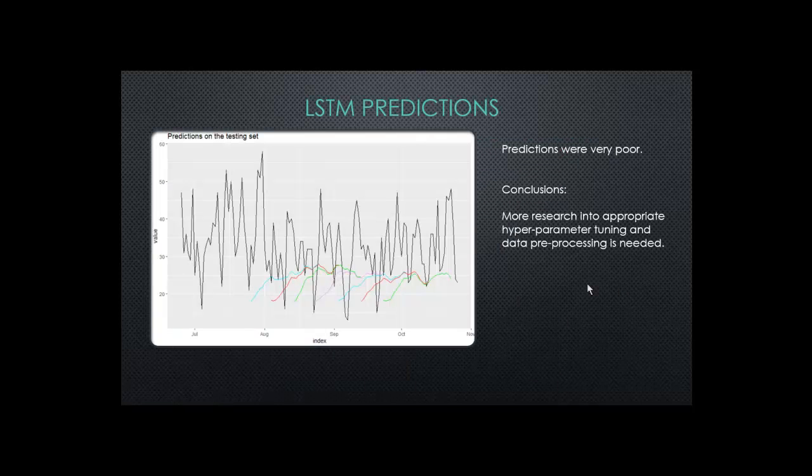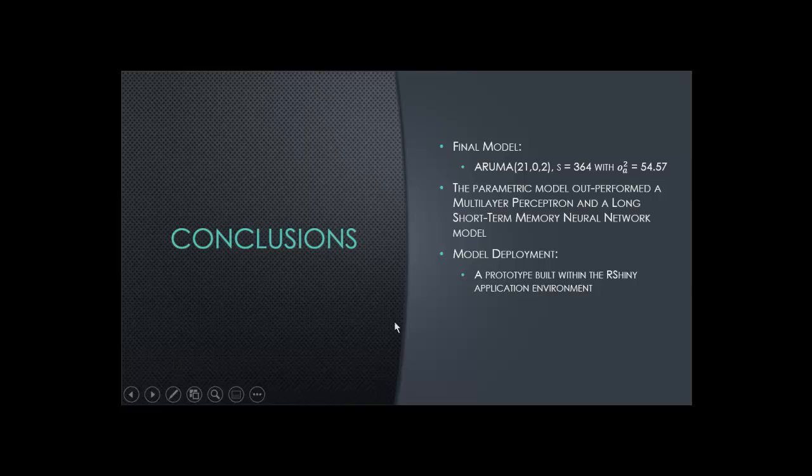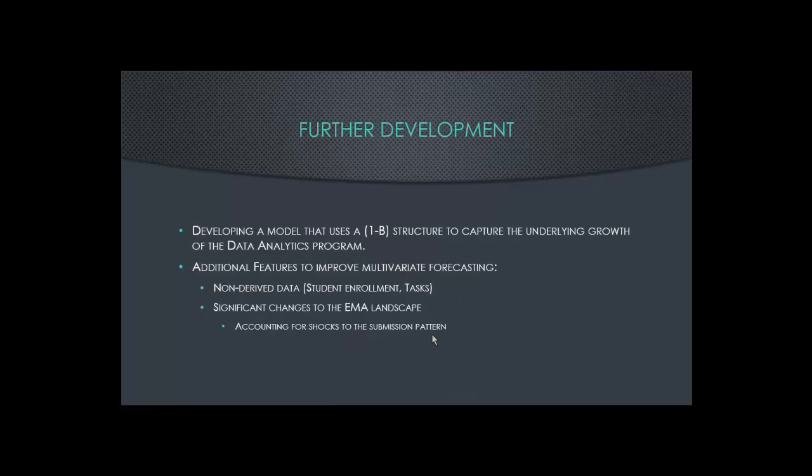The LSTM predictions were very poor. Our conclusions here are that more research into appropriate hyperparameter tuning and data pre-processing is needed. Final conclusion are that the parametric model outperformed a multi-layer perceptron and a long short-term memory neural network model. To deploy this predictive model, it is suggested that a prototype be built within the R-Shiny application environment. And for ideas on further developing this project, feel free to reach out to me at any time.